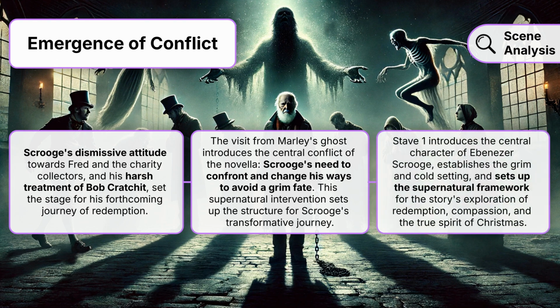This supernatural intervention sets up the structure for the transformative journey Scrooge will undertake with the visits from the 3 spirits. Overall, Stave 1 effectively introduces the central character of Ebenezer Scrooge, establishes the grim and cold setting, and sets up the supernatural framework for the story's exploration of redemption, compassion, and the true spirit of Christmas.